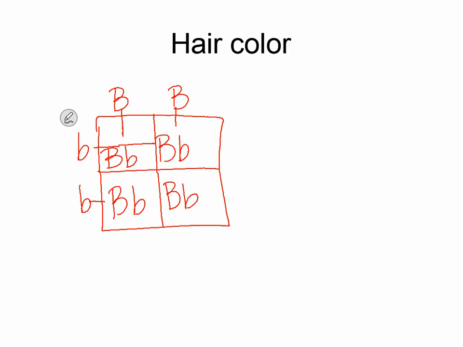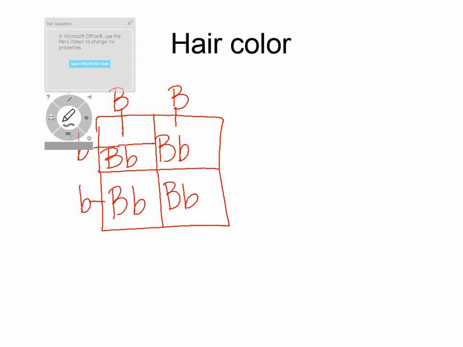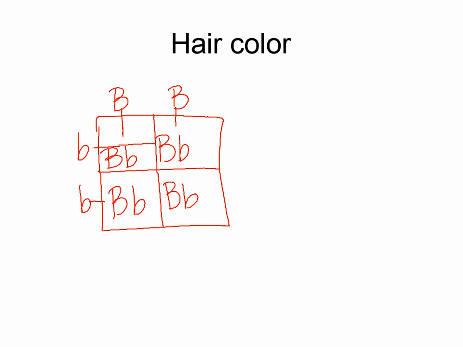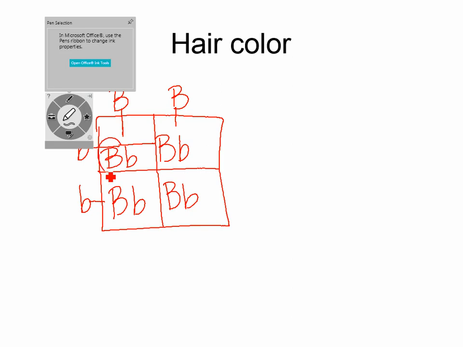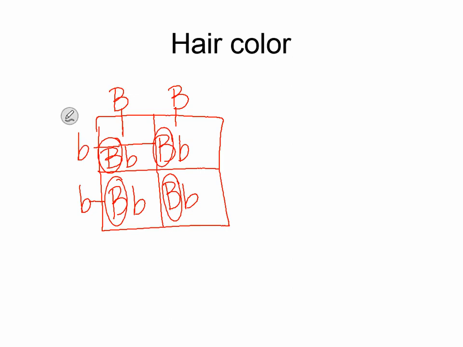So it's asking what trait will they have. If we look, every box has a capital B. Going back from before, that capital B means that it's always going to have that dominant trait. So every single one of these boxes has that dominant trait in it.